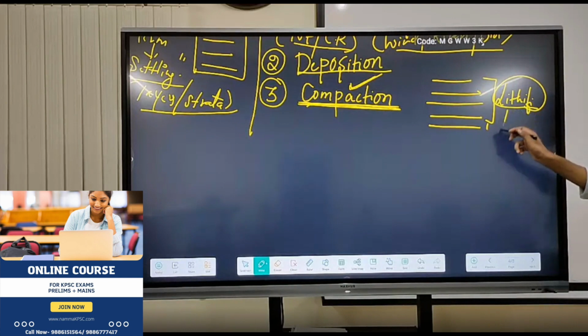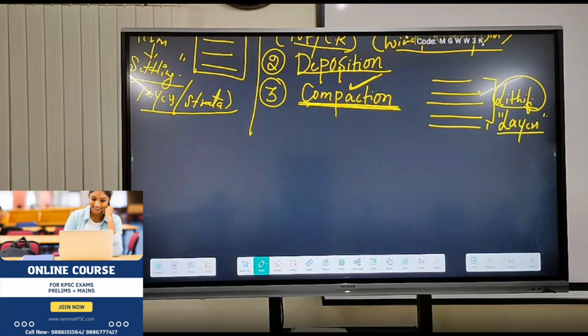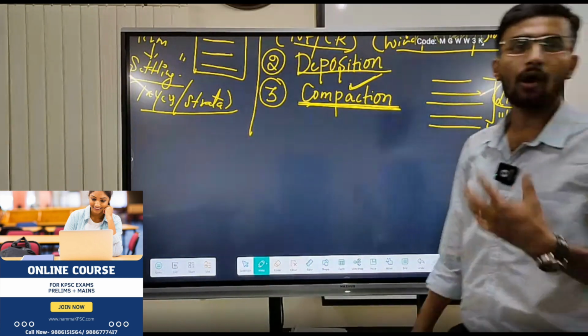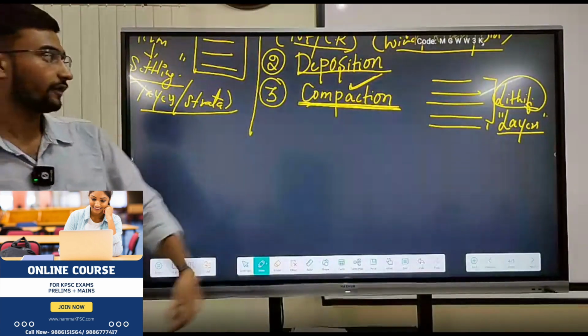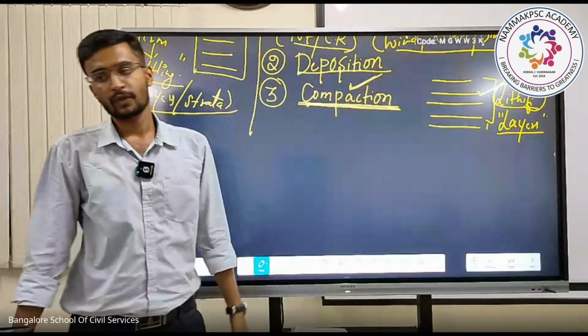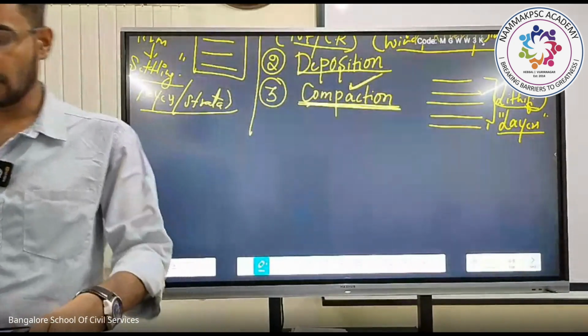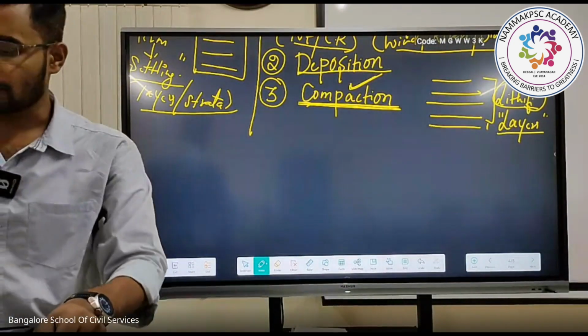Lithification is nothing but the formation of the layers, or I can say the formation of the strata.